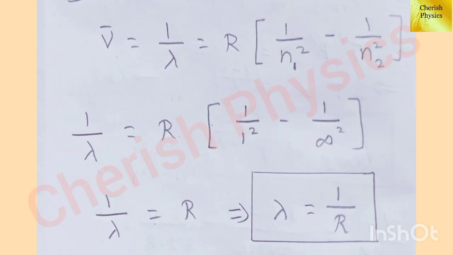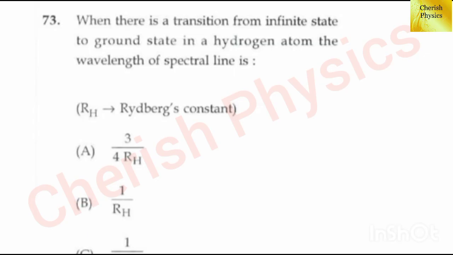By substituting the values, we get 1 divided by lambda equal to R into 1 divided by 1 squared minus 1 divided by infinity squared. 1 divided by infinity is 0. Hence, we get 1 divided by lambda equal to R. This implies lambda equal to 1 by R. Hence, the answer is option B, 1 divided by RH.